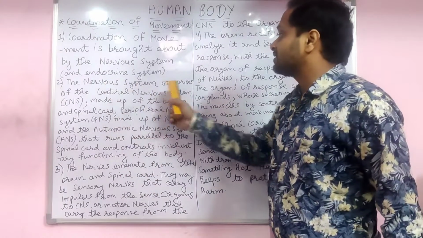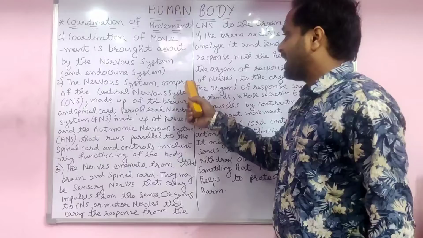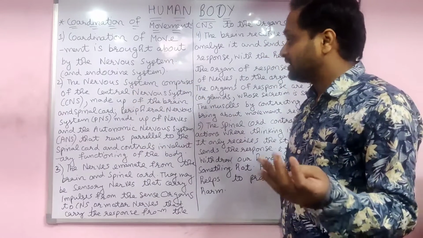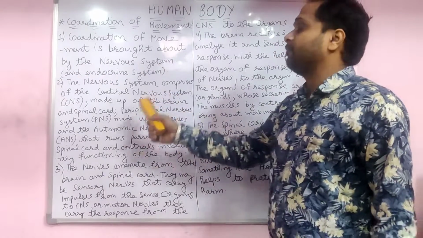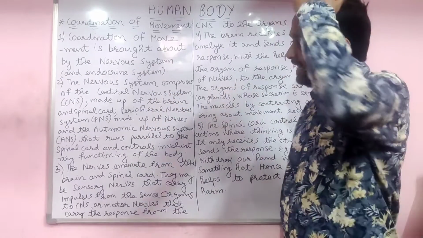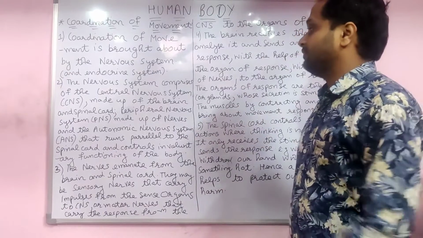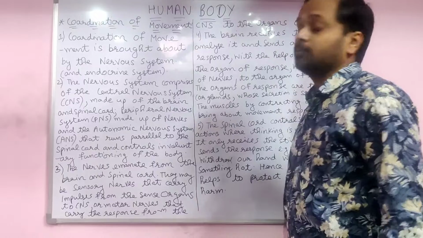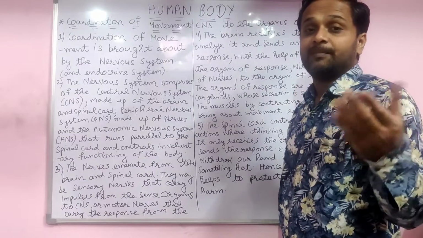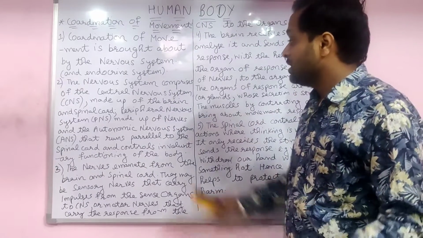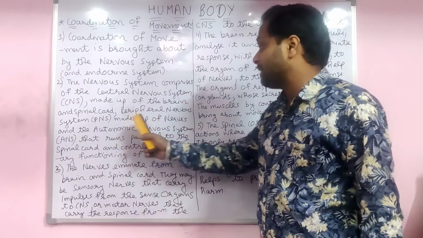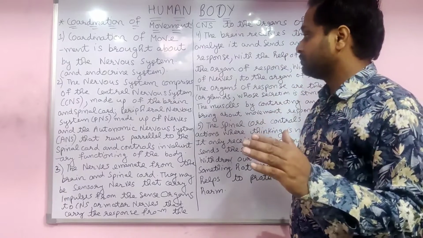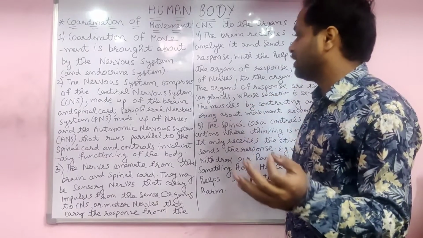The nervous system comprises the central nervous system, CNS, made up of the brain and spinal cord. The other is the peripheral nervous system. In a computer we use peripherals like the mouse. Similarly, the peripheral nervous system is made up of nerves. The central nervous system is the brain and spinal cord.